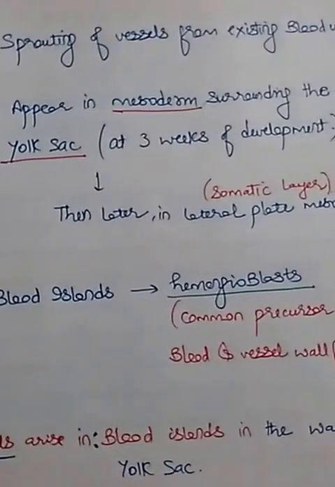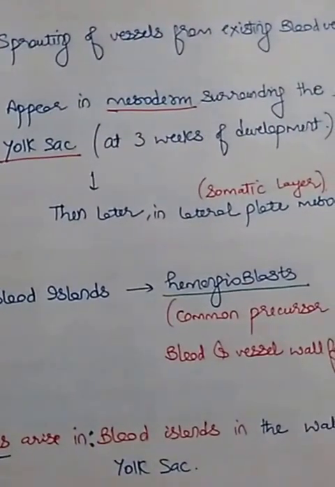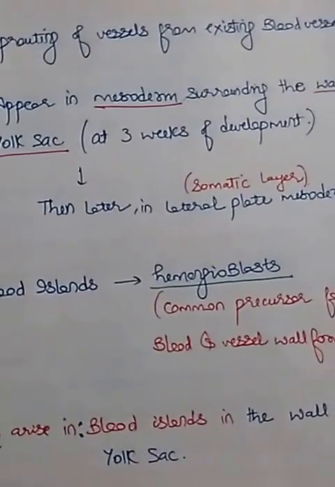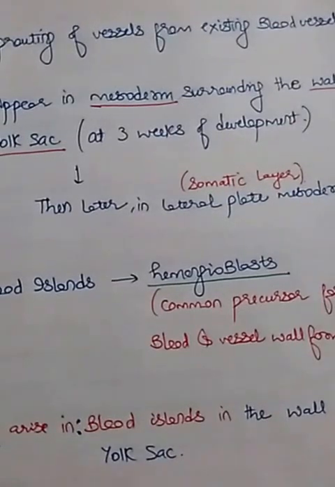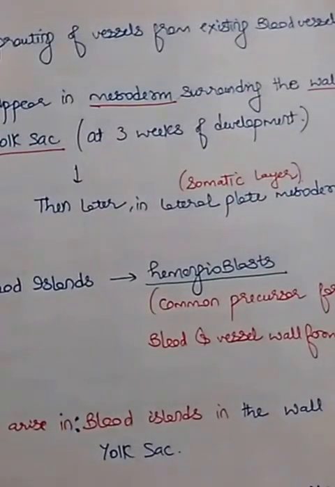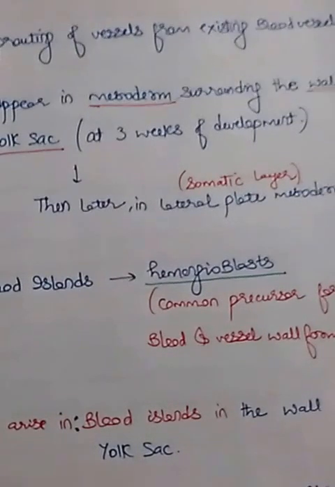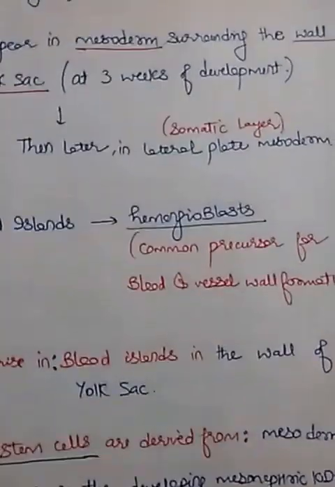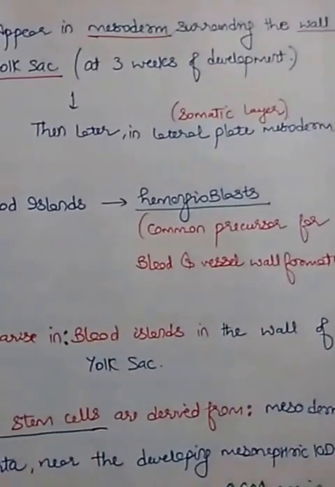Okay, and then later in the somatic layer of lateral plate mesoderm. If an option comes about this, you will answer it as the mesoderm surrounding the wall of the yolk sac, and after that the somatic layer of lateral plate mesoderm.